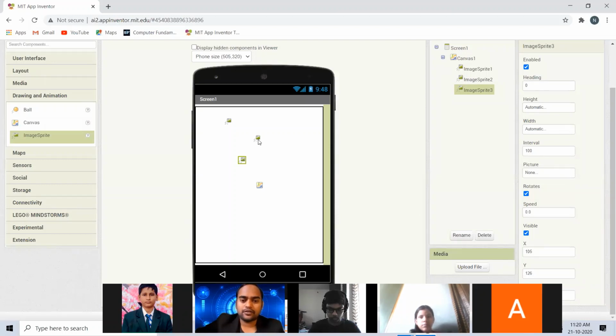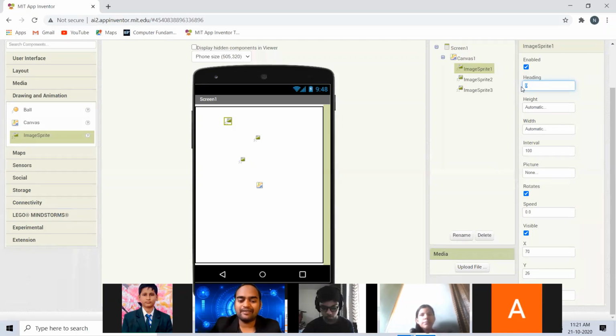So now we have 3 image sprites, and we are going to change their properties. The first property of the image sprite that I will change is its heading. Heading means in which direction you want the sprite to move. If you write 0, it will move to the right side. If you write 180, it will go to the left side. Just like coordinate geometry, you know, in coordinate geometry you study the angles 0 degrees, 90, 180, 270, and 360. I hope you got it right.